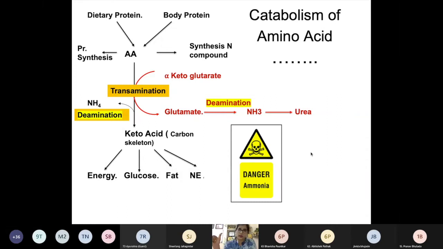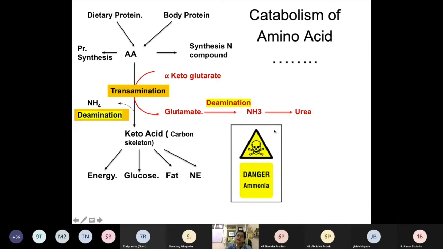The patient cannot walk properly. He has ataxic gait. Then there is a flapping tremor like this. All these are because of CNS toxicity. That's why our body tries at the optimum level to keep the concentration of ammonia at the lowest level, so that it should not produce dangerous symptoms.